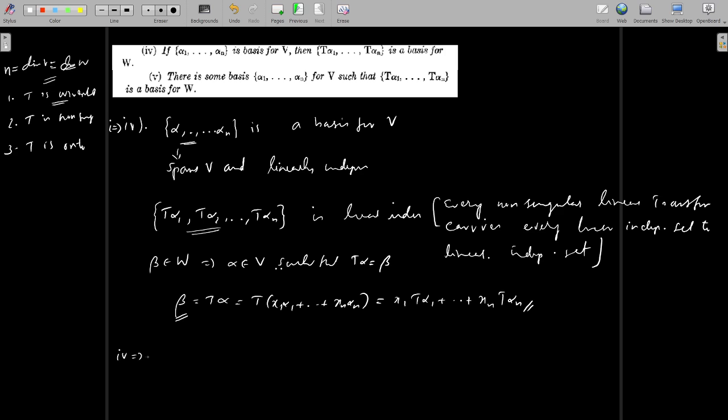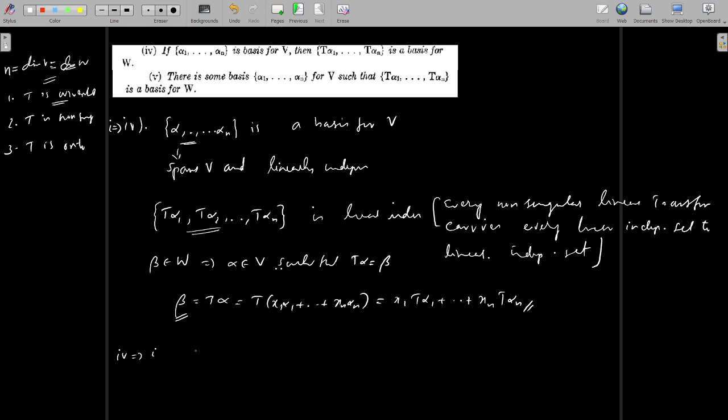Now we will prove that 4 implies 1. In 4 we have assumed that if there is a basis alpha 1, alpha 2, ..., alpha n, then T alpha 1, T alpha 2, ..., T alpha n is a basis for W. Now to prove 4 implies 1, we need to prove that this T is onto and T is 1-1.